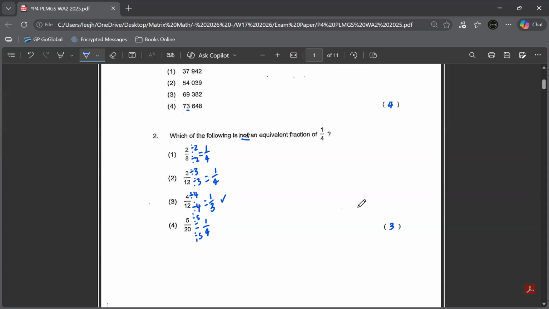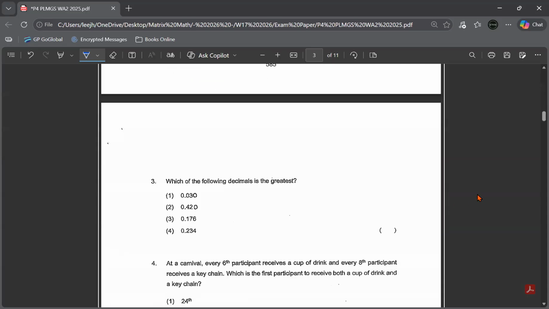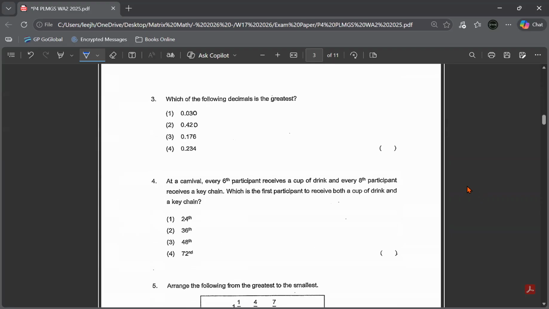Question number 3. Okay. Which of the following decimals is the greatest? So if you look at all these decimals, actually they have this zero standard for you. They didn't erase it, but if you make everything to 3 decimal places, you will be able to compare. So which one is the greatest? It's none other than option 2 because it's 0.42. The rest is 0.1, 0.2, and 0.03. So all these are smaller. So the greatest is 0.42.